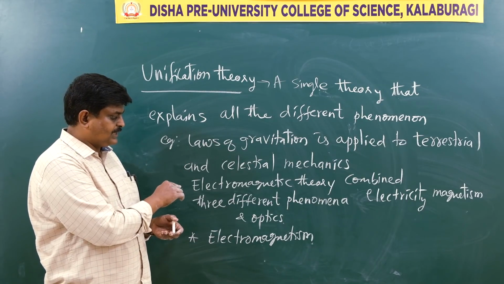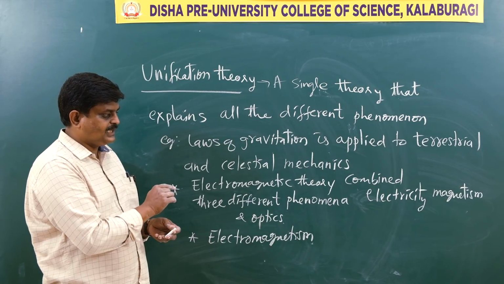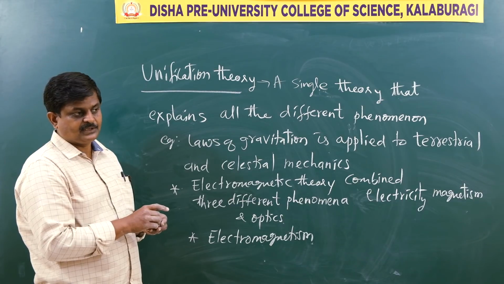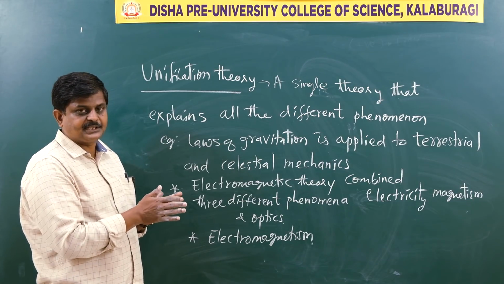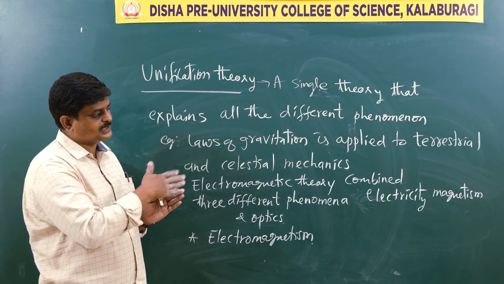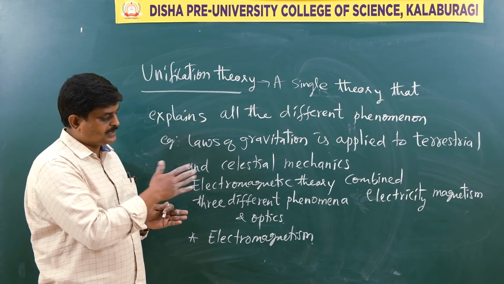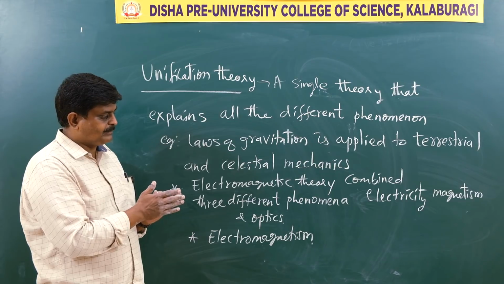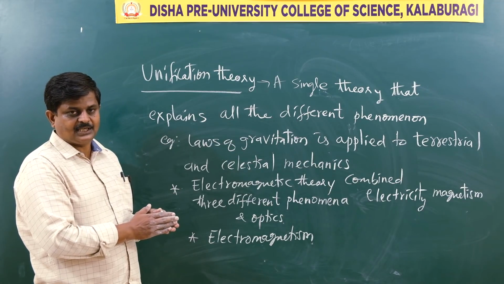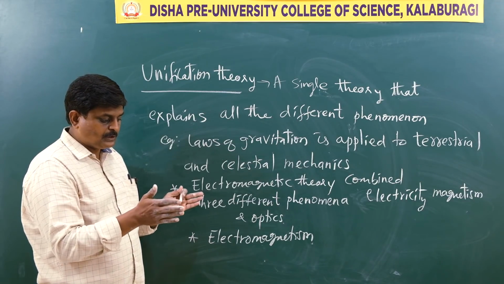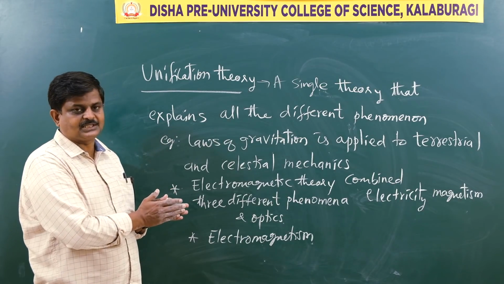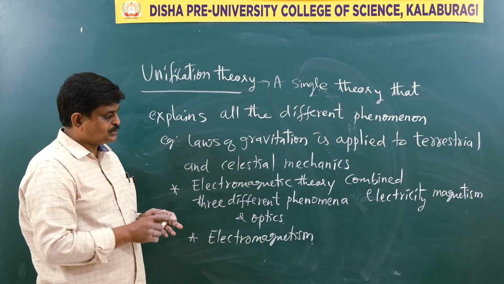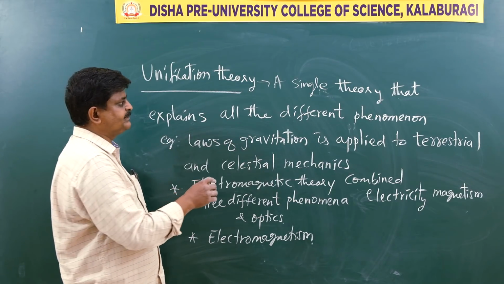So the concept of electromagnetic theory unifies three different phenomena. Earlier we thought electricity is different, magnetism is different, optics is different. But Maxwell's electromagnetic theory brought all these phenomena into a single theory called the electromagnetic theory. So how does the electromagnetic theory explain the fact?